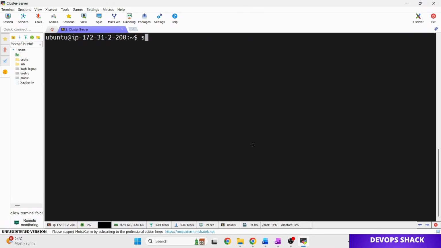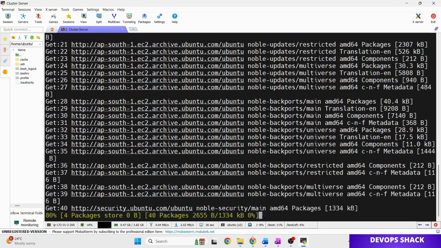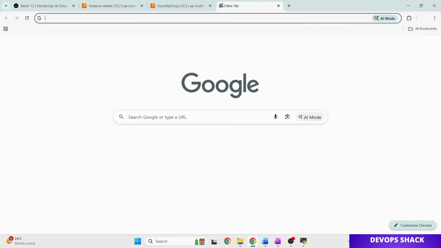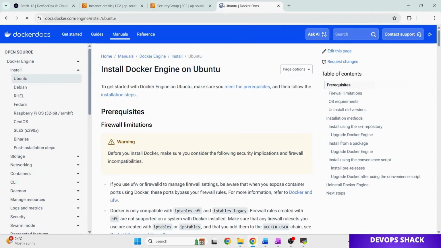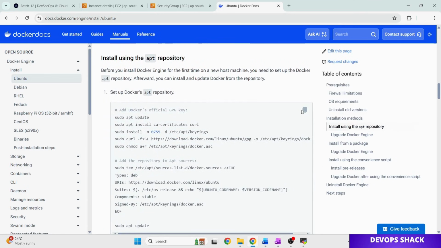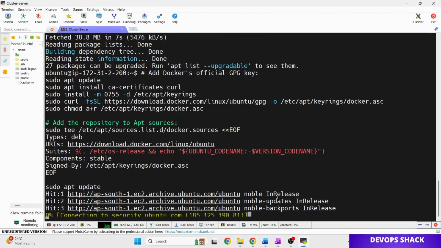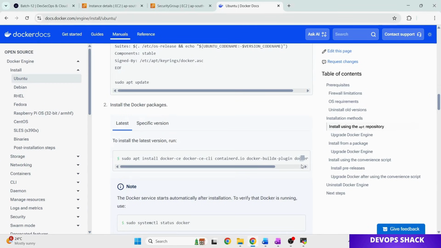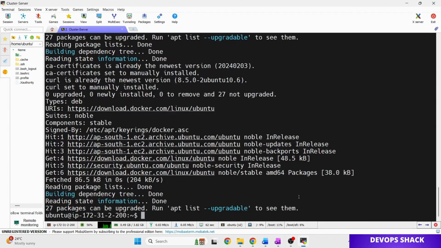Now let us install Docker and Docker Compose. First of all, we are going to run sudo apt update. After that, we'll go on the browser and on Google search for Docker install, and it will take you to this page where on the left side you can see installation options based on what kind of machine you have. Currently I have Ubuntu, so I'll scroll down, get the command to set up the Docker apt repository, and then run the command to install the latest version of Docker.